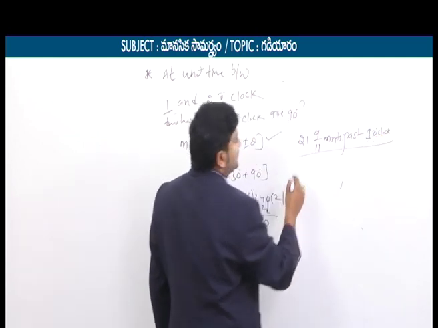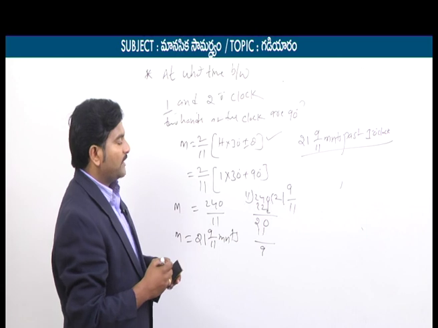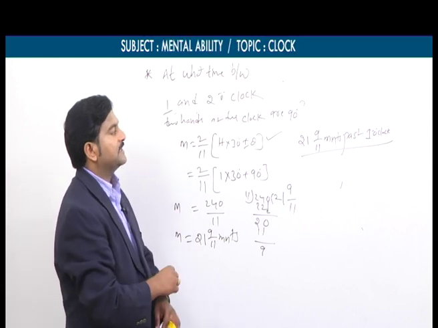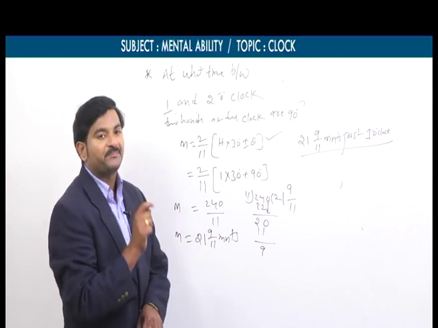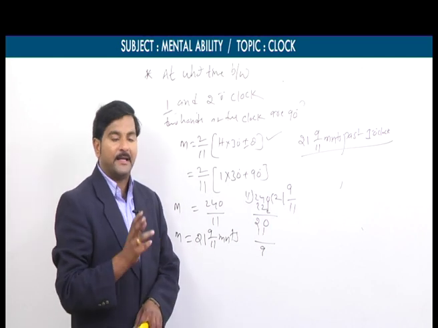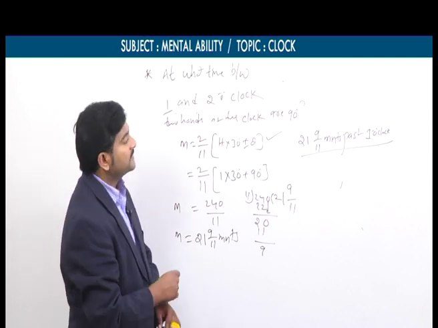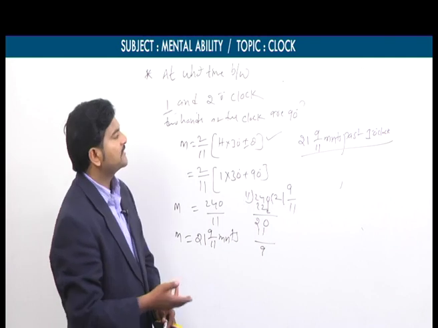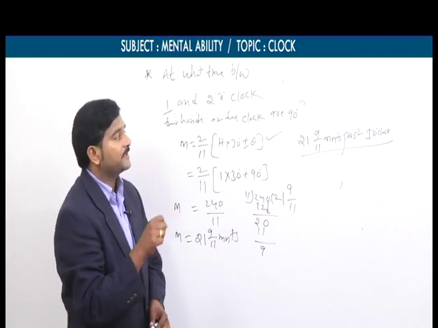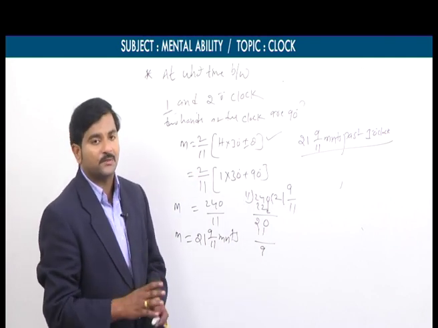Therefore, by using this condition, at 21 9 by 11 minutes past 9 o'clock, exactly at that point of time, the angle between the two hands is how many degrees? 90 degrees. Or simply we can say, instead of using the word 90 degrees, we can use perpendicular also, as you are already aware.